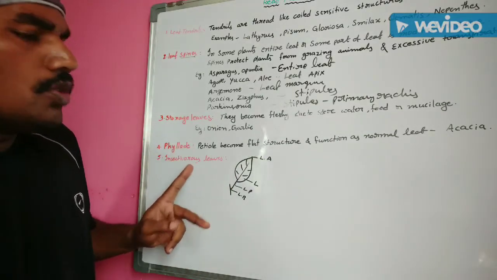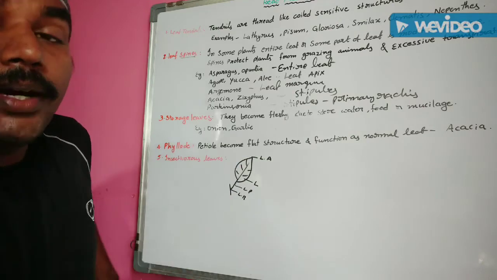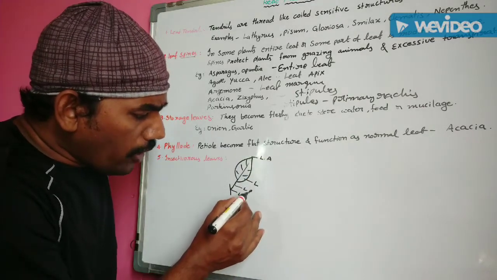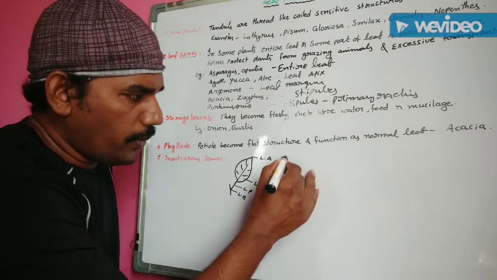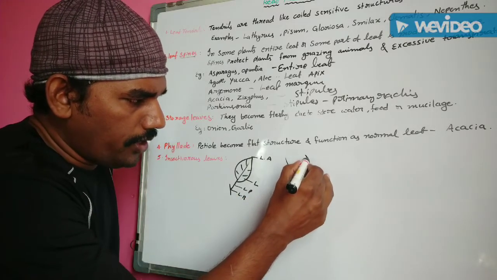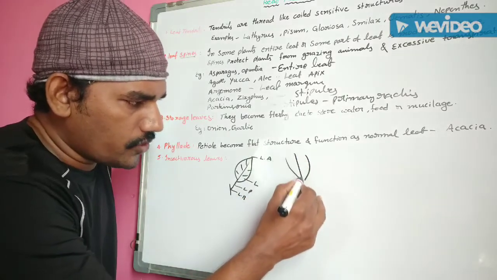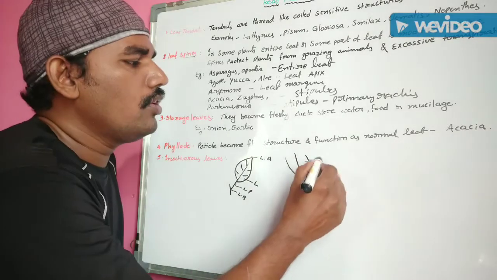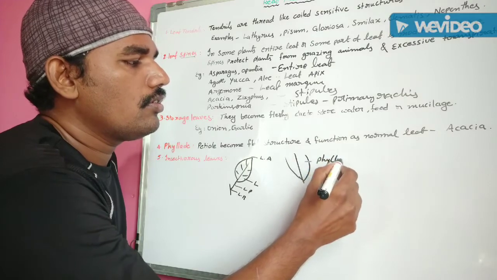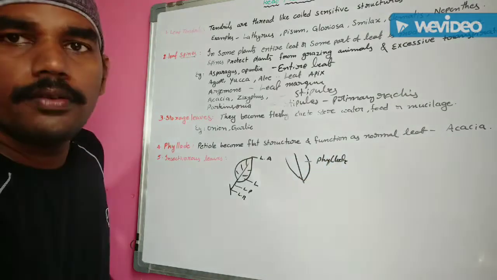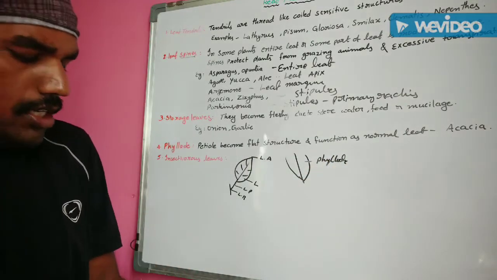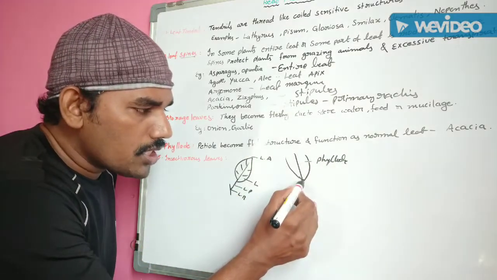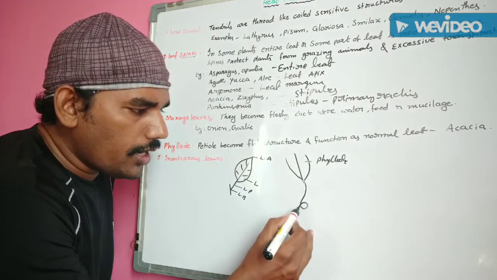But in insectivorous leaves like Nepenthes, the lower part of the petiole is modified into a green and flattened structure. It is also known as phyllodes. Next, the upper leaf petiole portion is modified into a tendril.